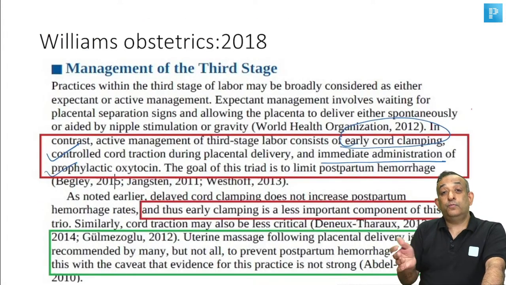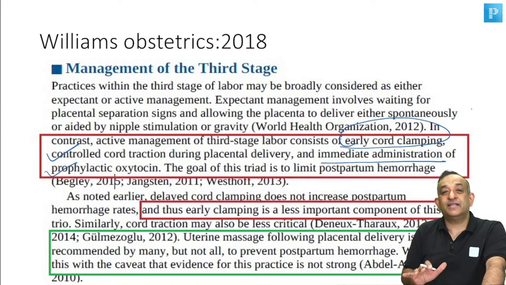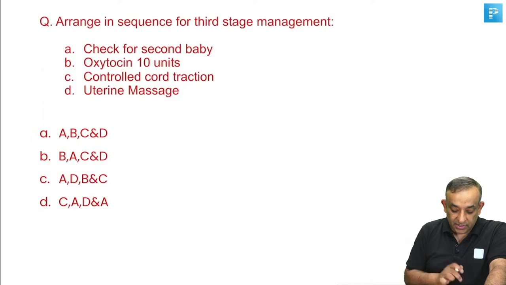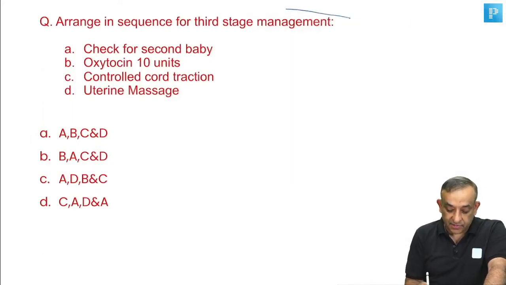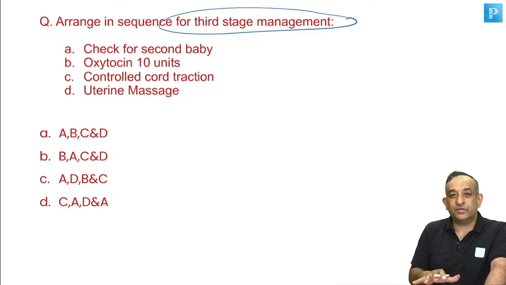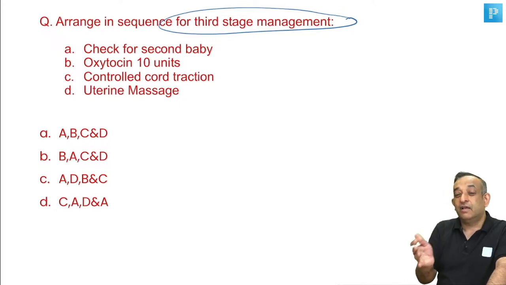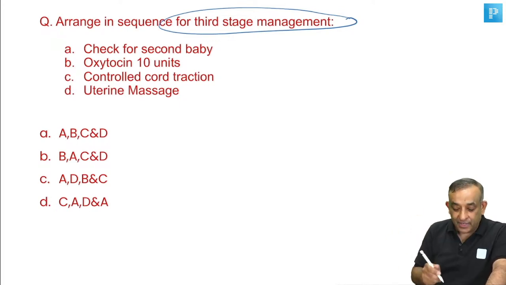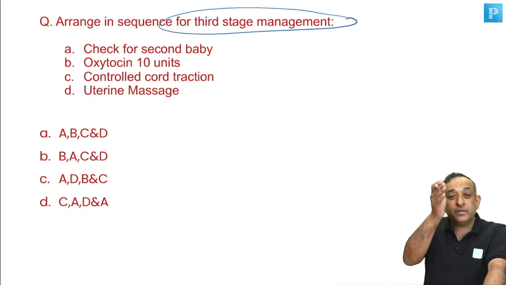Now, just to prove a point, this question came in INICET November 2022. See this question. Arrange the sequence of third stage management. Again there are some mistakes in this recall, but I'm just trying to tell you what question came in November 2022. After that, this confusion about whether we should do uterine massage or not has actually reduced. Look at the choices, guys. This is INICET November 22. Check for the second baby, oxytocin 10 units, controlled cord traction, uterine massage. Put them in the correct order.